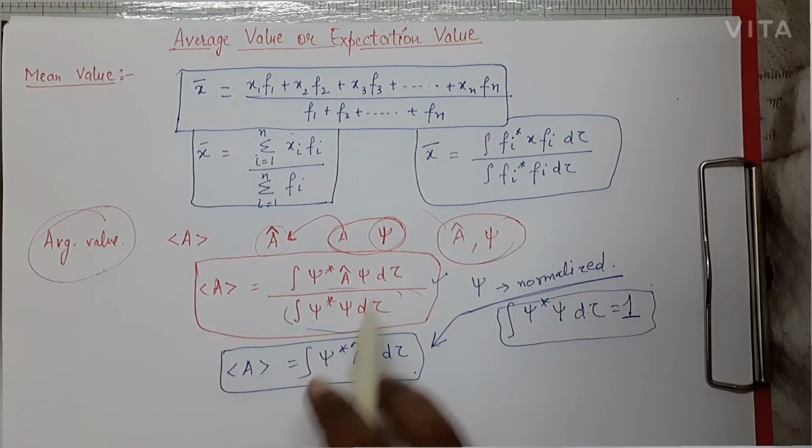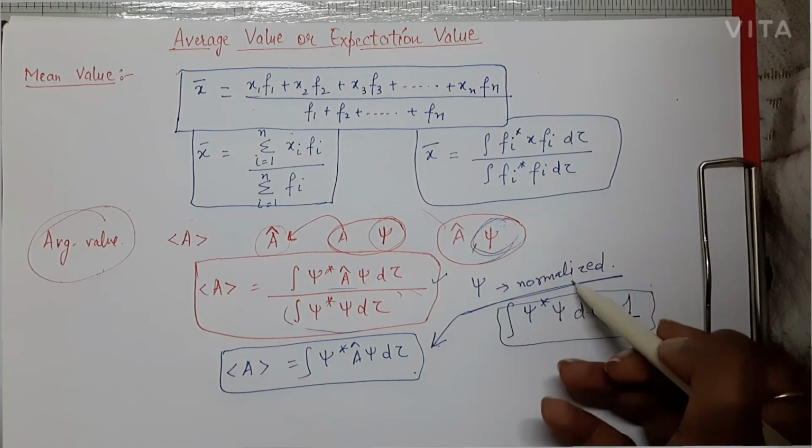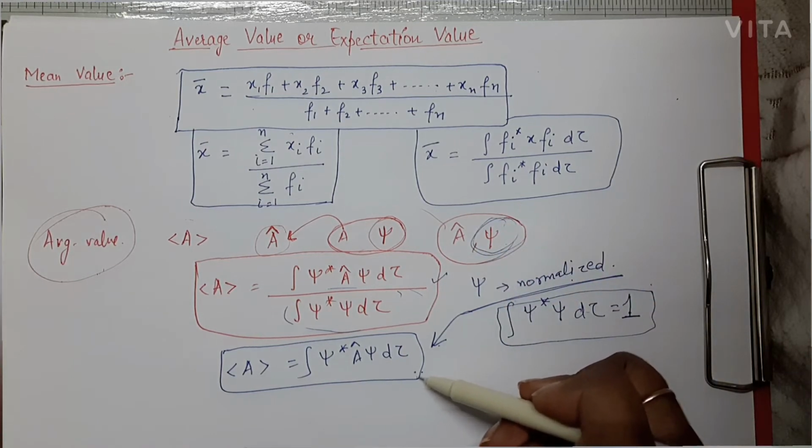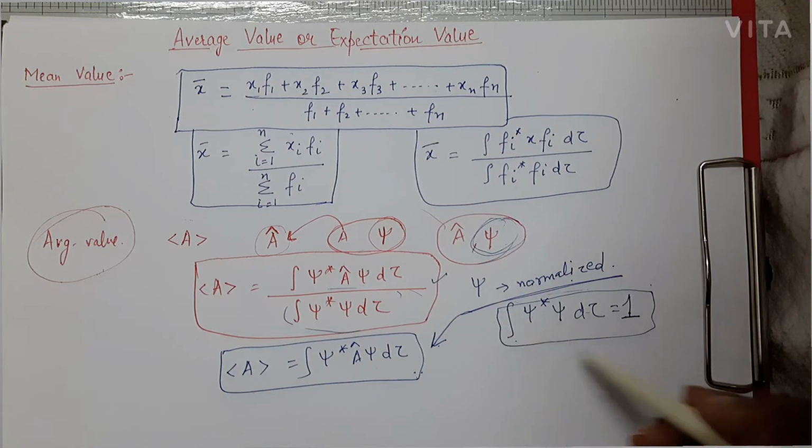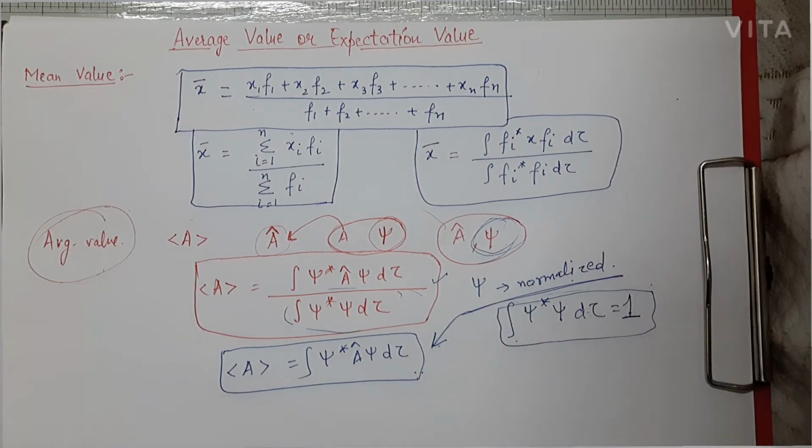And if the wave function psi is normalized, then you will use this formula, because when psi is normalized, it follows this condition, right?